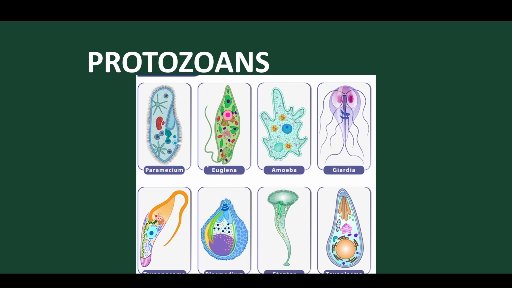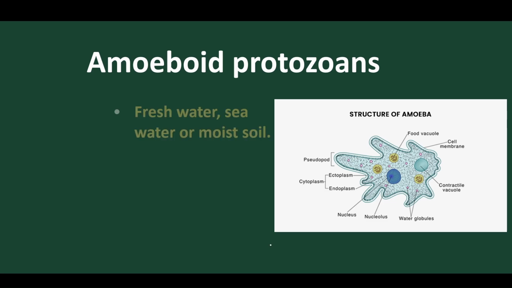So these are certain diagrams and examples. These are the Euglenas, which we call both plants and animals. These are Amoeboid Protozoans. These are Giardia. We have Plasmodium, and we have Trypanosoma, and we have Paramecium. So in our syllabus: Paramecium, Trypanosoma which is flagellated, Amoeba, and also Plasmodium. These 4 we are going to discuss one by one.